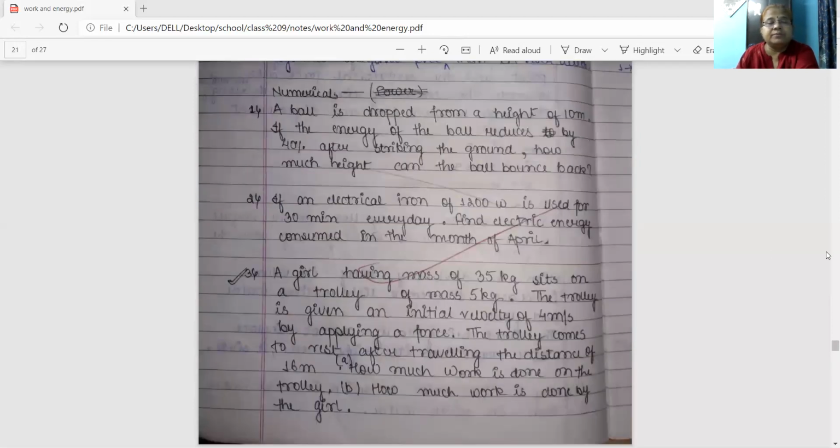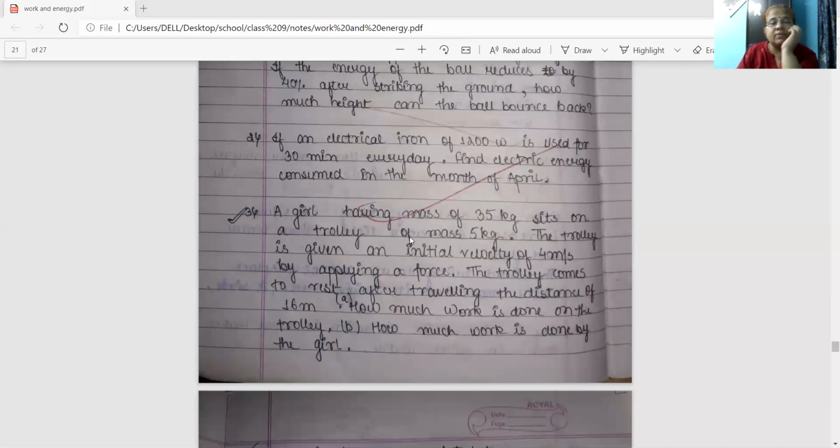Now number 3. A girl having mass of 35 kg sits on a trolley. Mass of the girl is given 35 kg. She sits on a trolley of mass 5 kg. Mass of the trolley is 5 kg. So total mass is 35 plus 5, mass of the girl plus mass of the trolley.